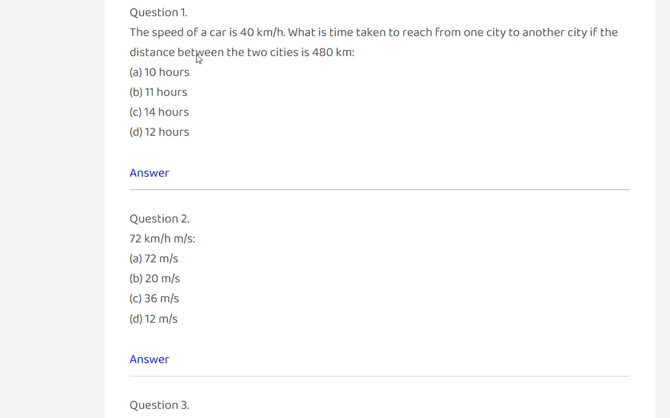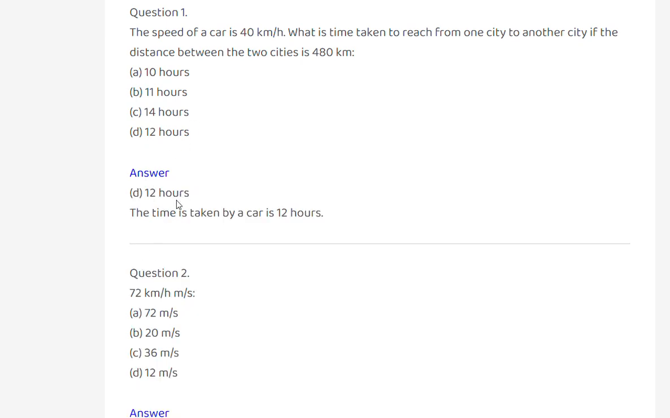बारे में देखेंगे. तो फर्स्ट क्वेश्चन, the speed of a car is 40 kilometers per hour. What is the time taken to reach from one city to another city if the distance between the two cities is 480 kilometers? Answer: 10 hours, 11 hours, 14 hours, 12 hours. 12 hours. The time taken by the car is 12 hours.